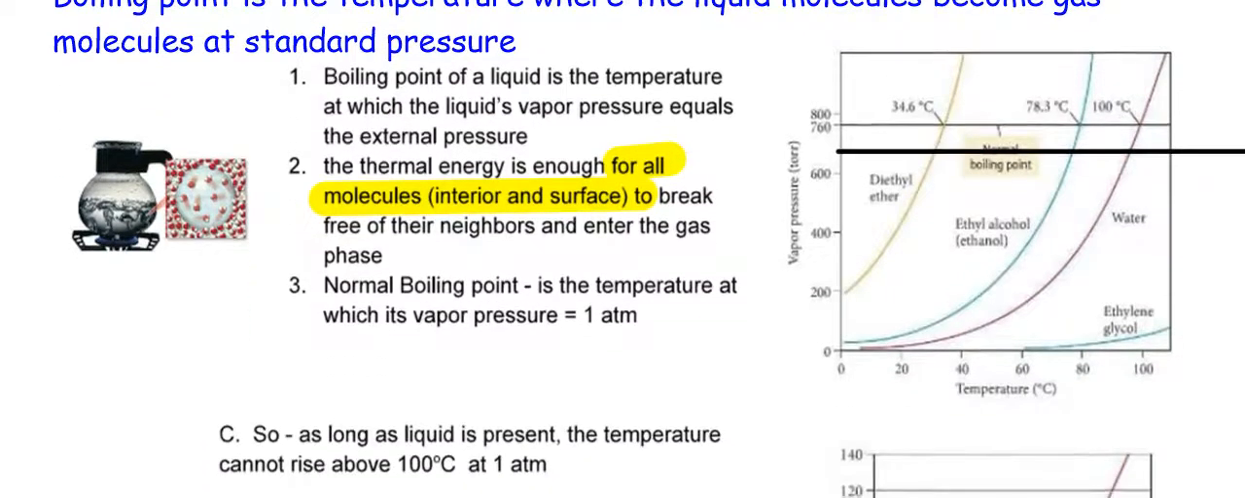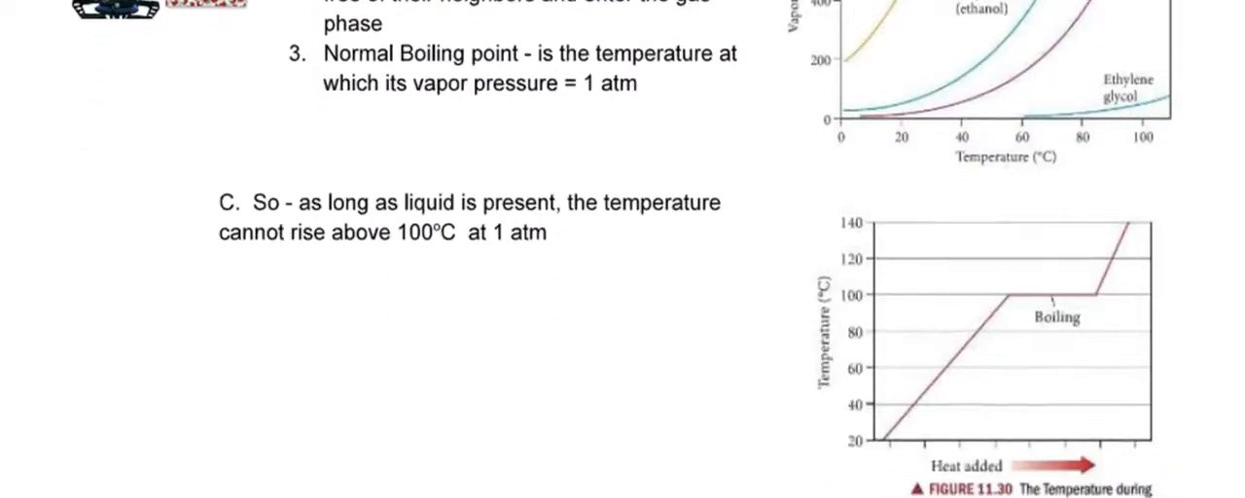It says, as long as a liquid is present, the temperature cannot rise above 100 degrees at 1 atm. You remember this graph? We did this already. When you're having a phase change, the temperature will not change until all of those liquid molecules break free and become the gas. So if this is water, here it's all liquid, here I have a mixture of liquid and gas, and here I have all gas. Once that last liquid molecule is gone, the temperature of the gas continues to rise.